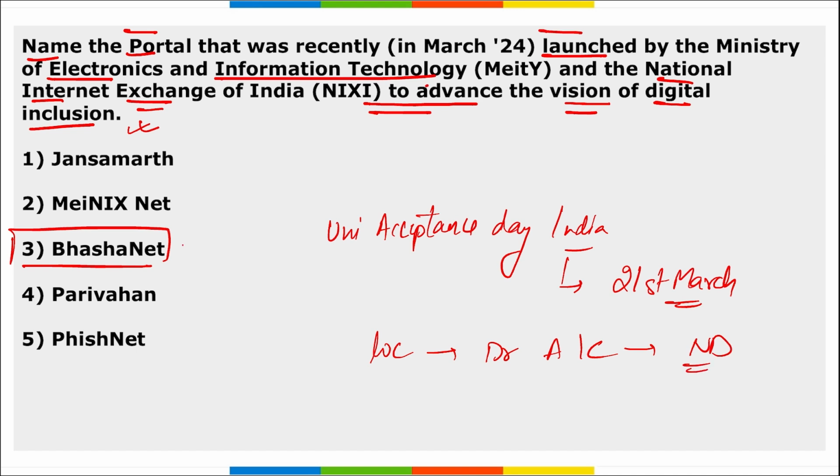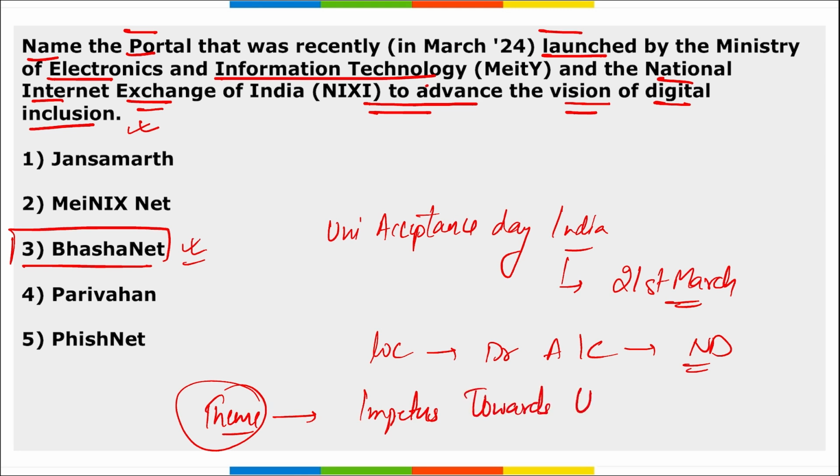And this BhashaNet, the aim here is to create multilingual internet where local language website names and email IDs work seamlessly everywhere, right? And the event was held under a theme. You need to remember the theme, that is BhashaNet, impetus towards universal acceptance.